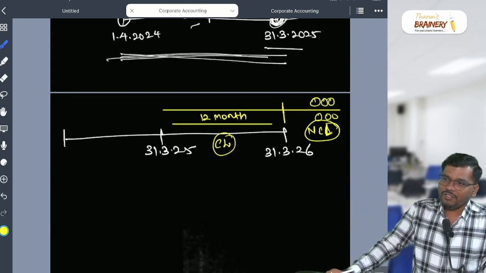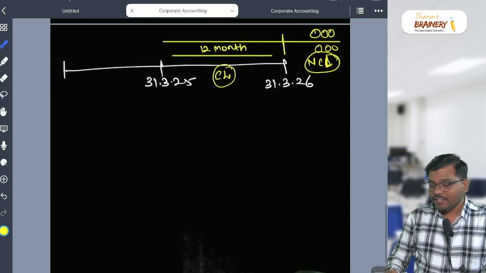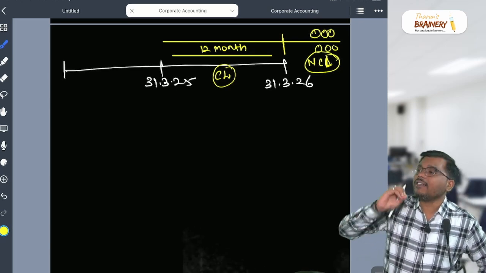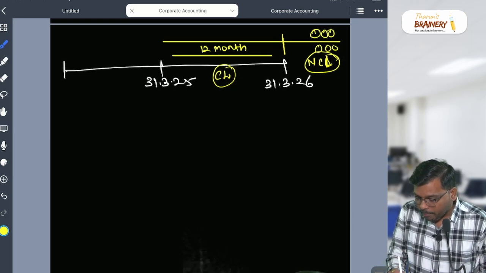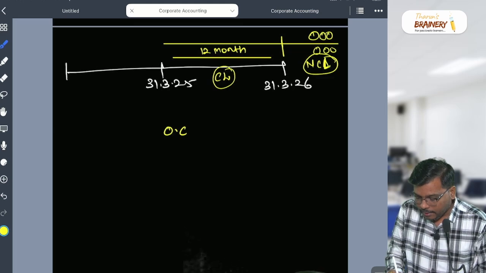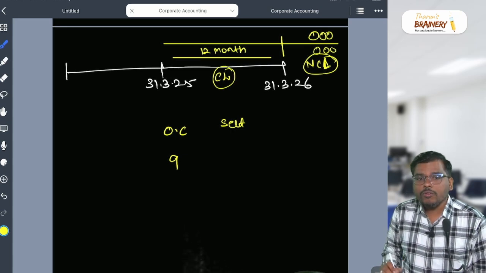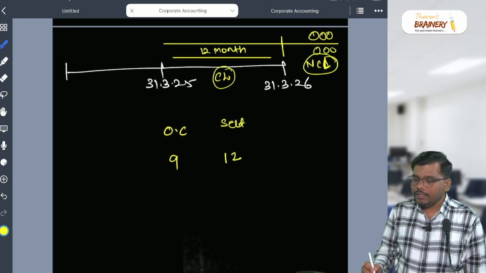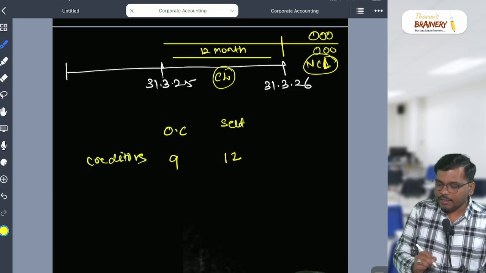It's very important, my dear students. Suppose I am going to settle my creditors. Listen carefully. Suppose my operating cycle is, let's say, 9 months, and I am going to settle in 12 months. Now these creditors, current or non-current? Tell me fast. These creditors are current or non-current?